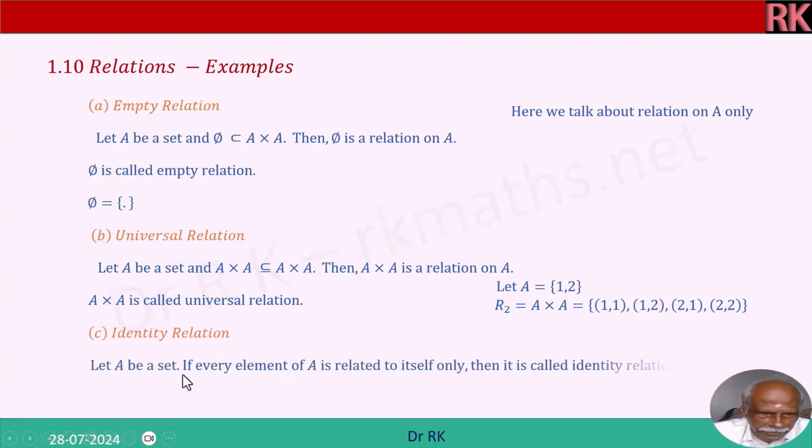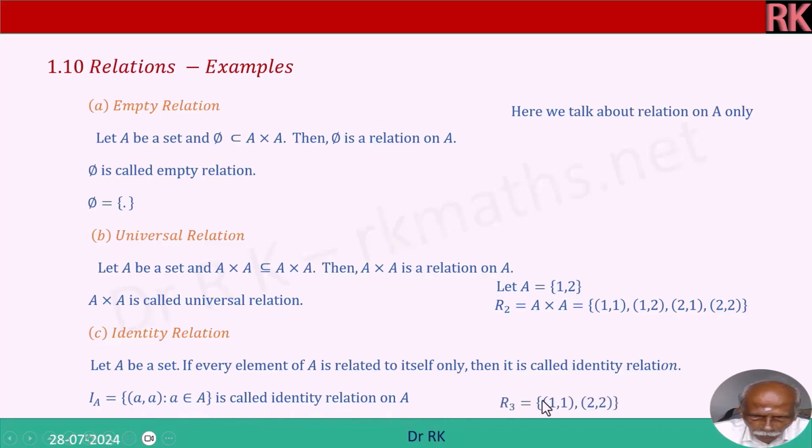Identity relation: if every element of A is related to itself, then it is called identity relation. For example, IA is equal to A comma A, where A is an element of A. That is 1 comma 1, 2 comma 2. Please note, 1 comma 2 is not included, and 1 comma 1 alone also is not correct. So it should be 1 comma 1 and 2 comma 2, both should be included. Then only it is an identity relation.